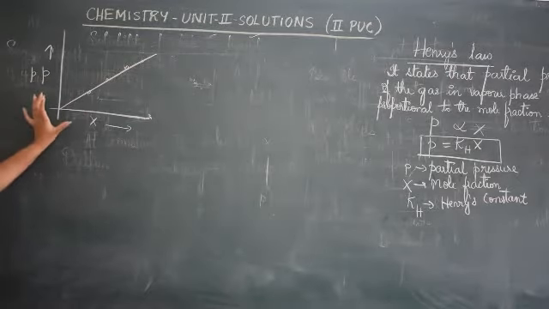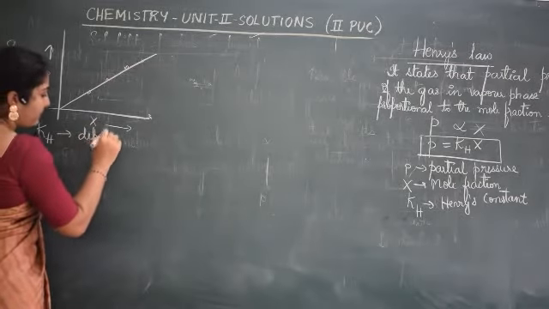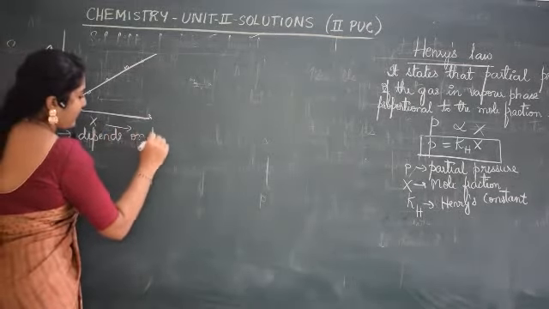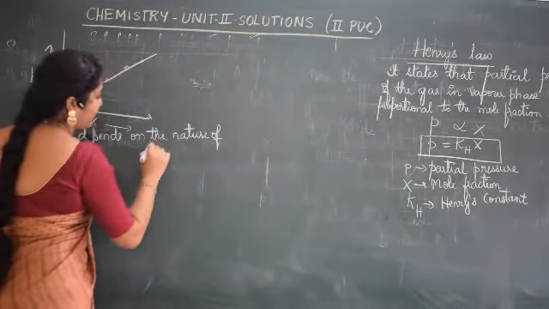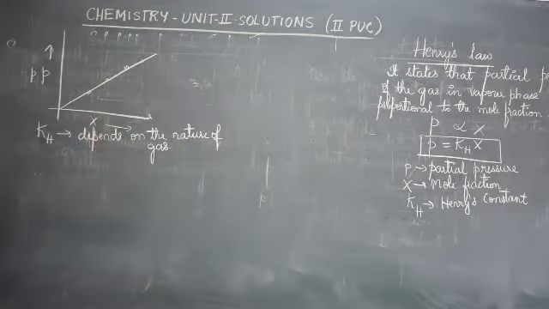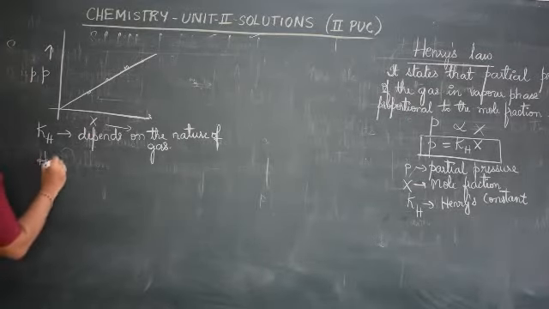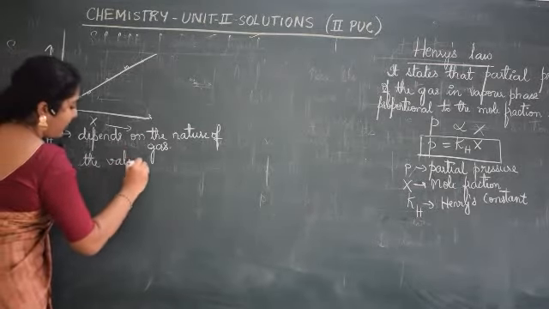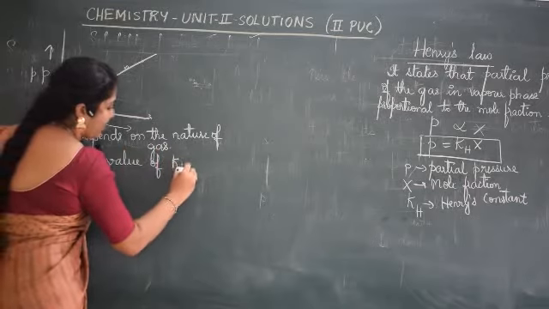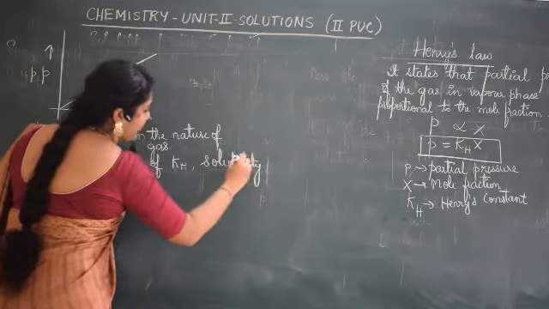This is based on Henry's law, and make a note that KH depends on the nature of the gas that has been taken. And the higher the value of KH, the lower the solubility.